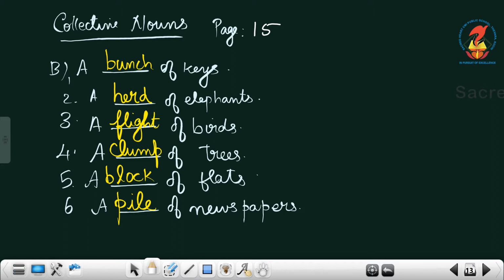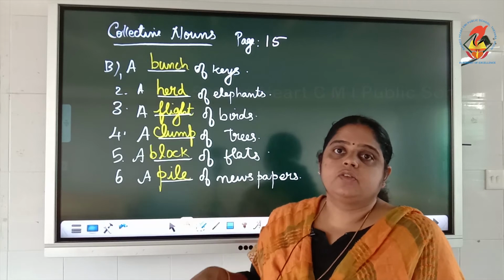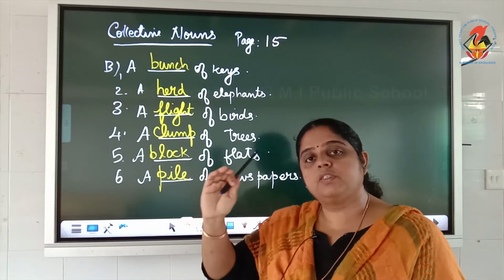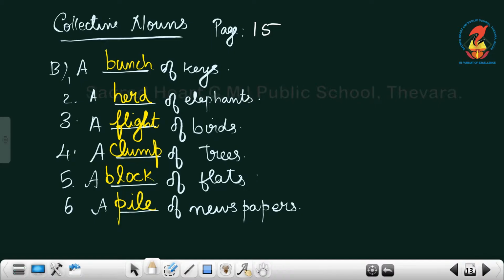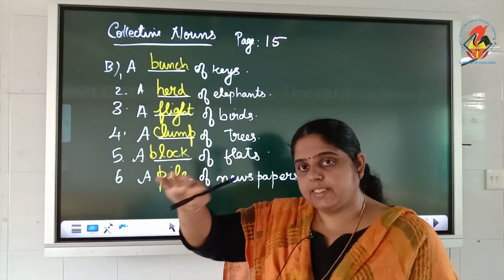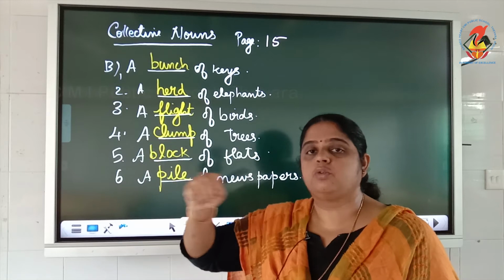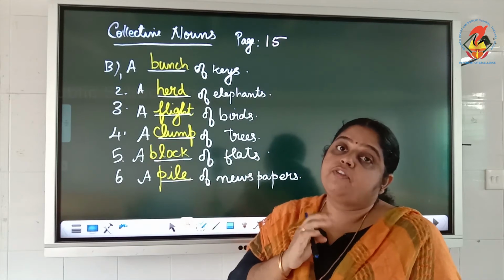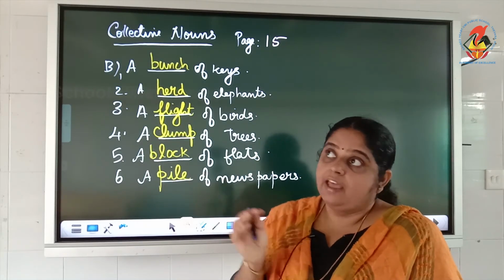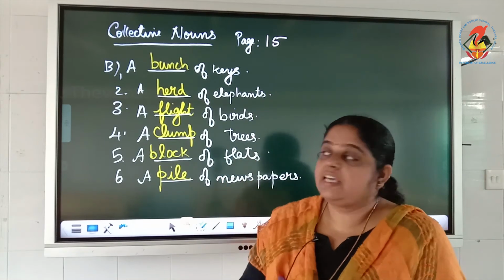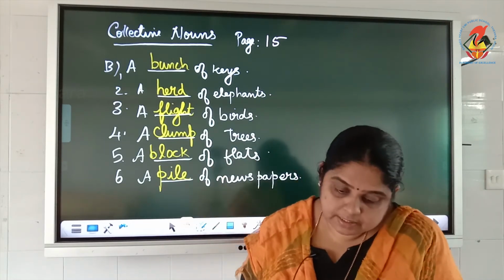We say a herd of elephants. Then we have the birds. A dash of birds. When you see a group of birds flying, we say a flight of birds. If a group of birds is sitting together somewhere, resting, we say a flock of birds. But if they are flying, we say a flight of birds.